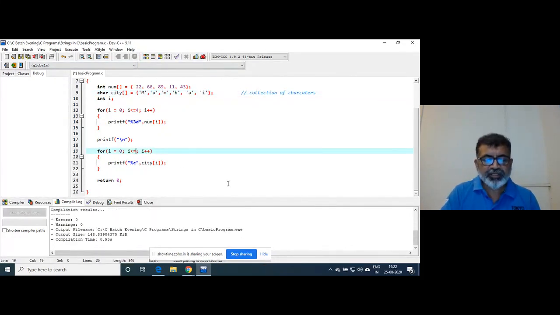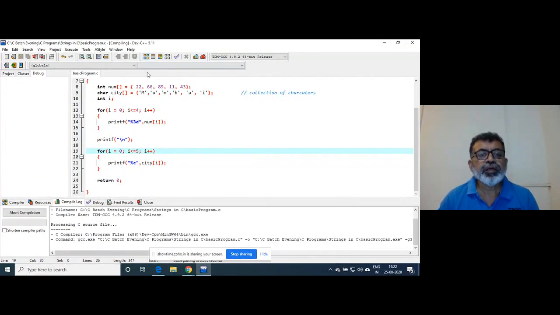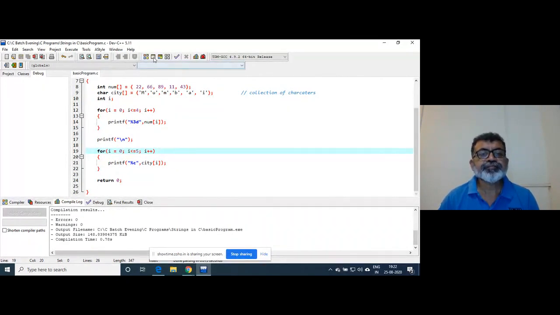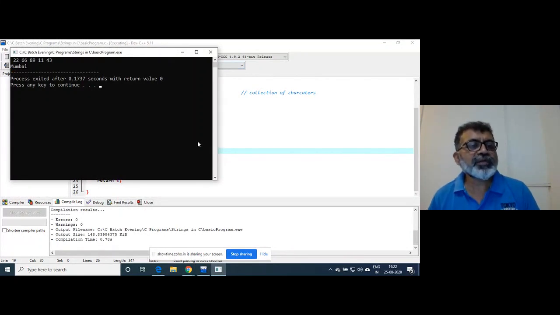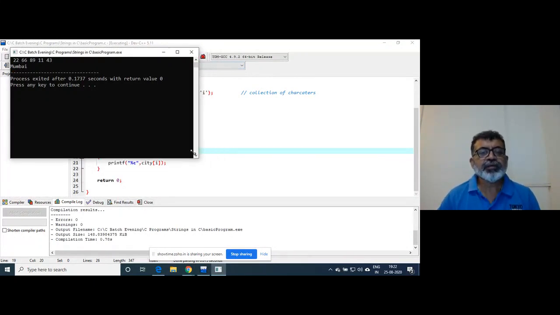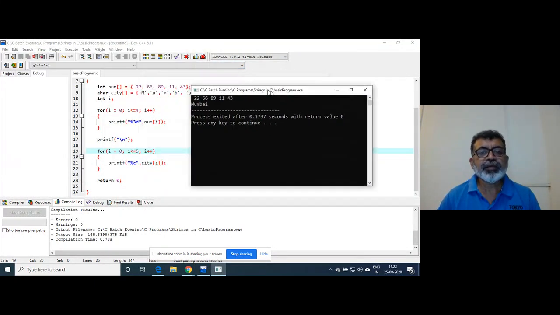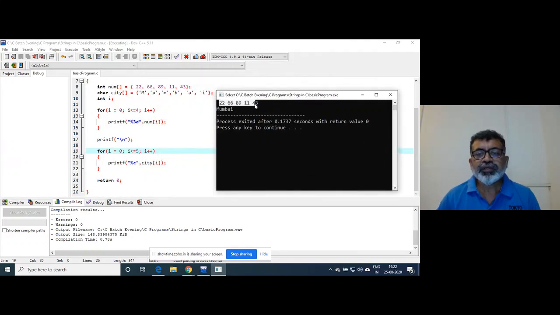I have to make changes here, right? So it will print the integer array, 5 elements, and it will print the city name.